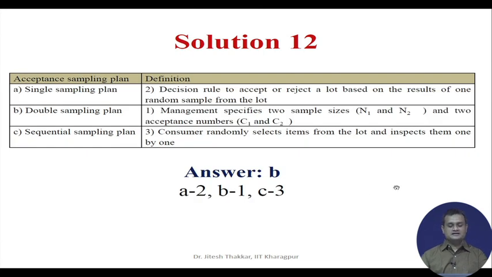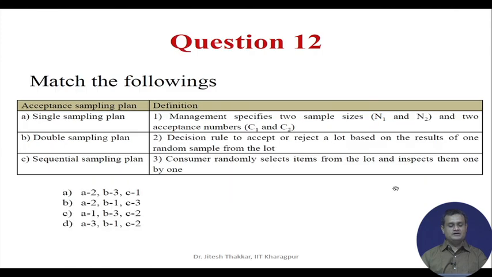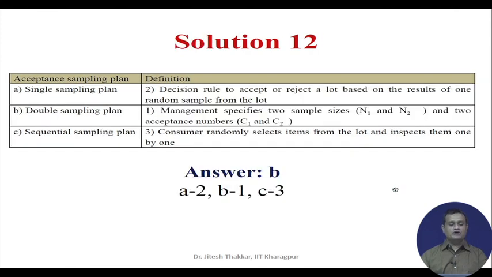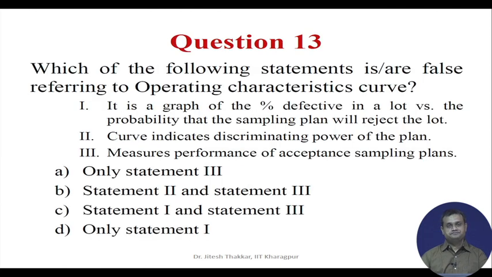So, the correct answer is B, that is A2, B1, C3, and what we can say is that single sampling plan is a decision rule to accept or reject a lot based on the result of one random sample from a lot. Double sampling, management specified 2 sample sizes N1 and N2 and 2 acceptance numbers C1 and C2, and sequential sampling plan, the consumer randomly selects items from the lot and inspects them one by one.